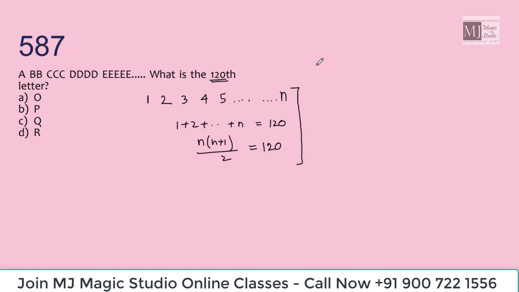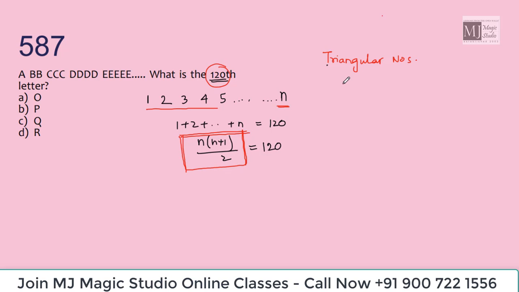Yes. This concept is known as the concept of triangular numbers. Whenever you have numbers like 1 plus 2 plus 3 plus 4 and moving till n, where you need to find the sum of the first n natural numbers, use the concept of triangular numbers. Now how to use it? The sum is given as 120.